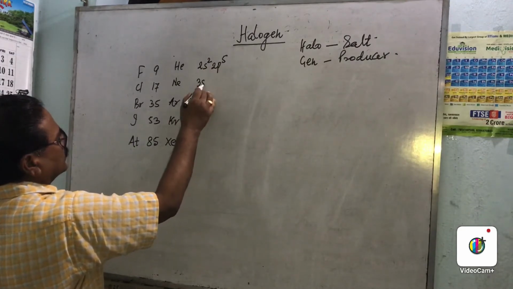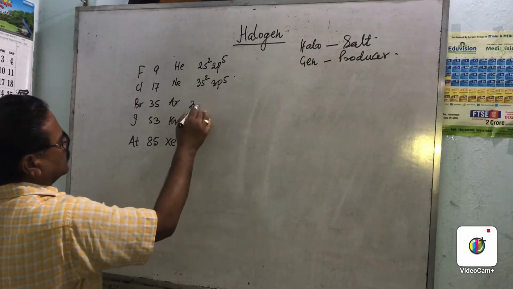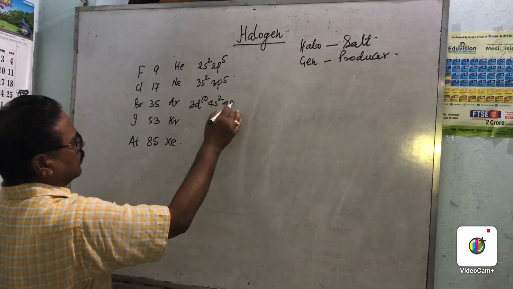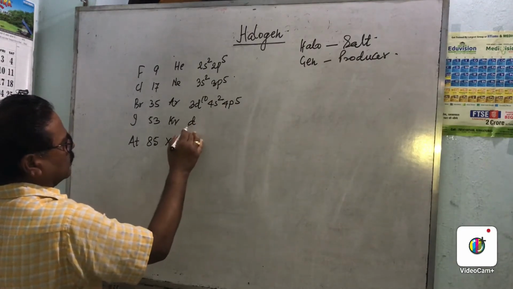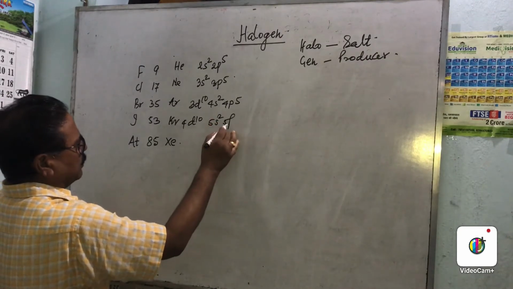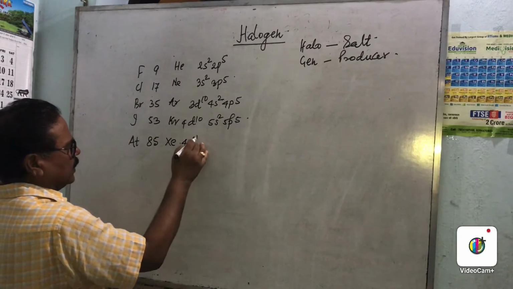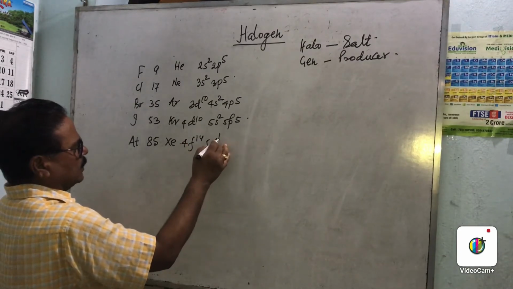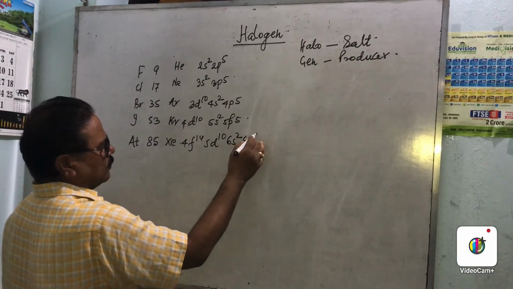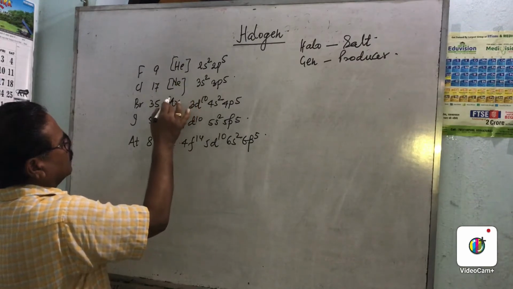Here 3s2, 3p5. Here 3d10, 4s2, 4p5. Here 4d10, 5s2, and 5p5. And here 4f14, 5d10, 6s2 and 6p5. So this is all about the electronic configuration.